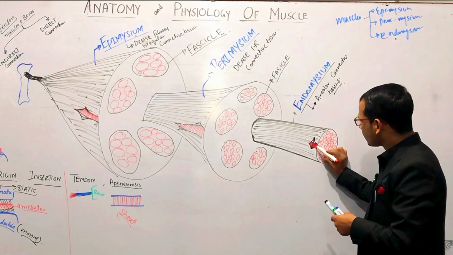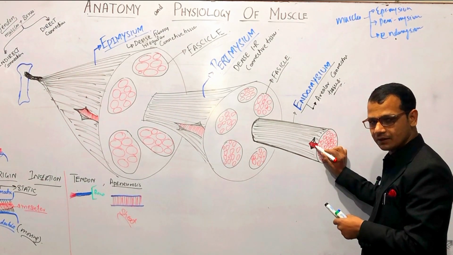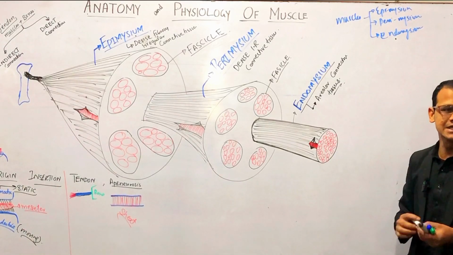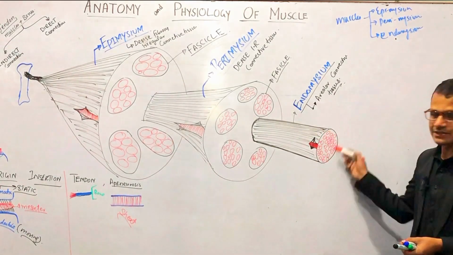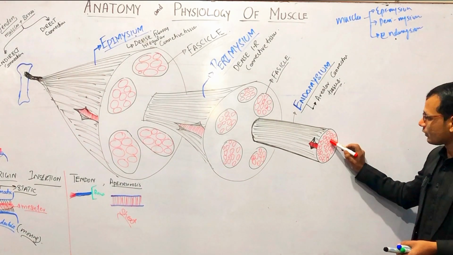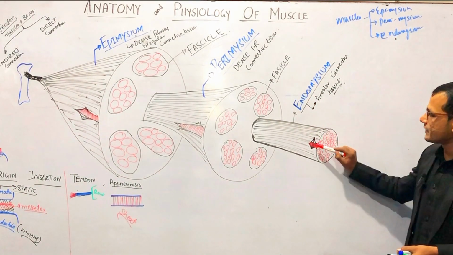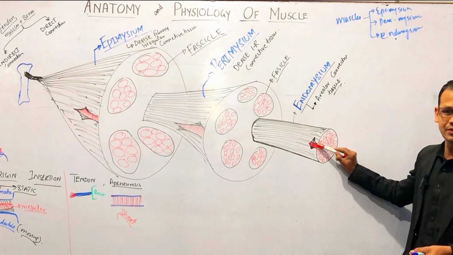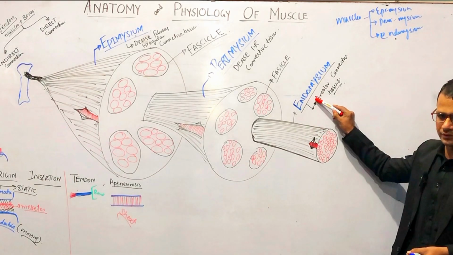Muscle fiber. This thing is called sarcolemma. This is the membrane of the muscle cell, right? Because this each is a muscle cell. Don't be confused between endomysium and sarcolemma. Sarcolemma is just like a cell membrane. This is a lipid bilayer, right? And these are connective tissues, right?